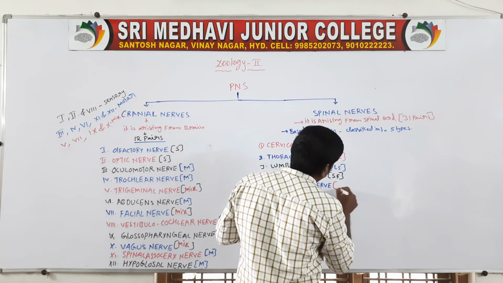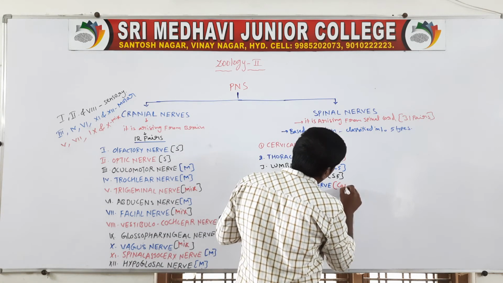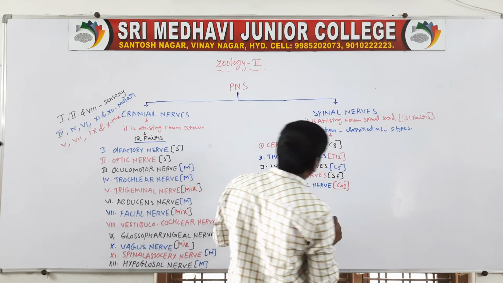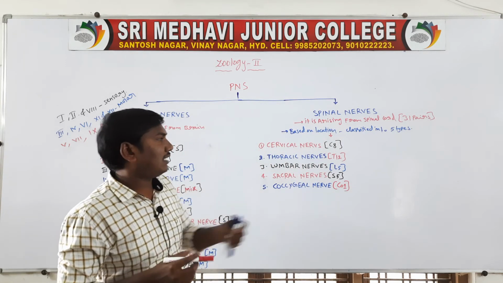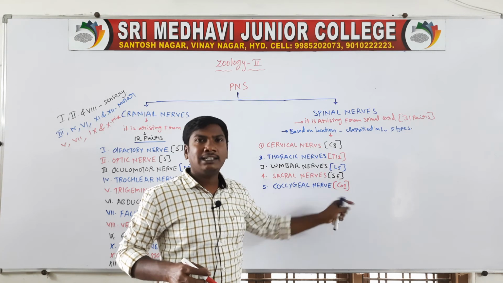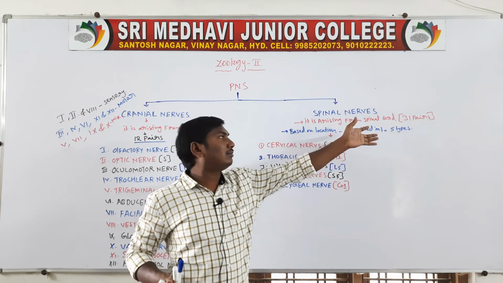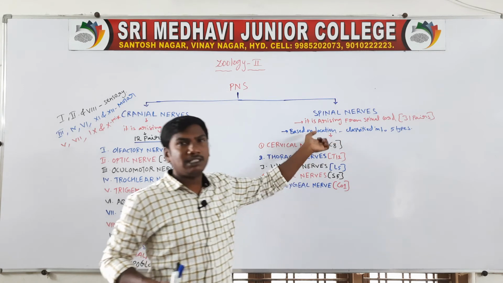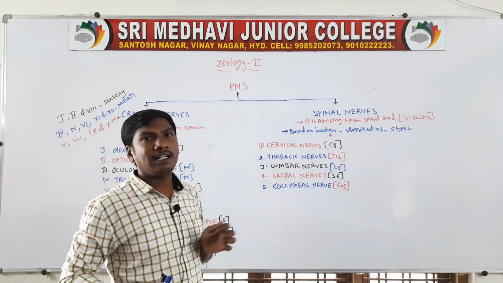Coccygeal 1, only 1 pair. So totally 31 pairs: 8 plus 12, 20. 20 plus 5, 25. 25 plus 5, 30, plus 1, 31. Totally 31 pairs of spinal nerves present on the spinal cord.